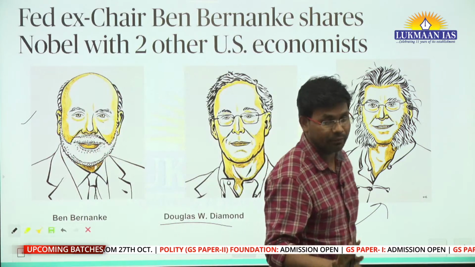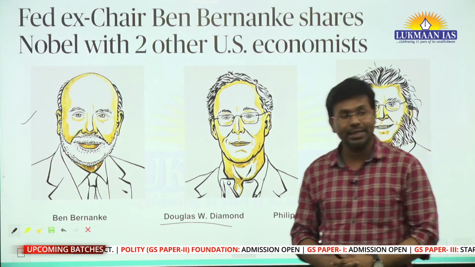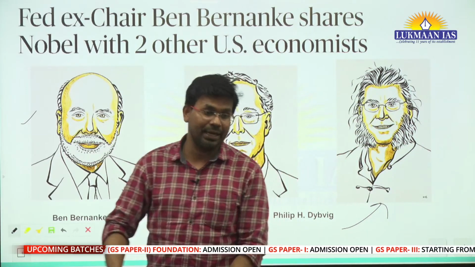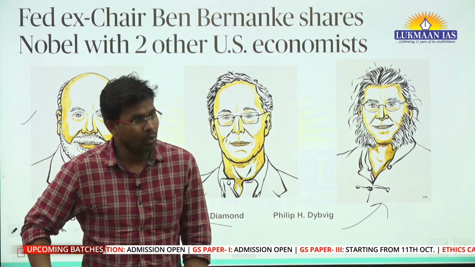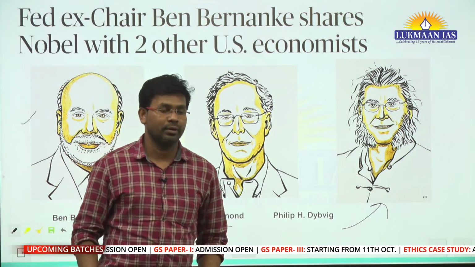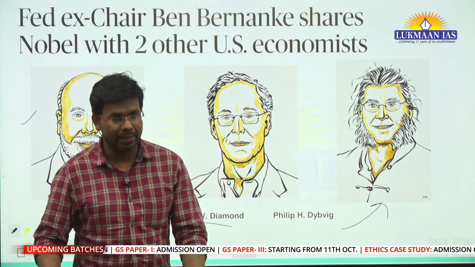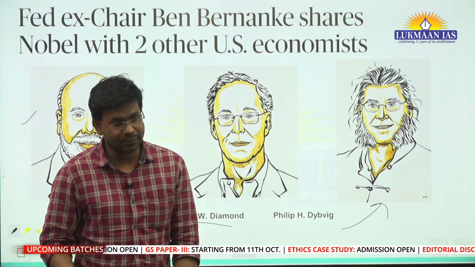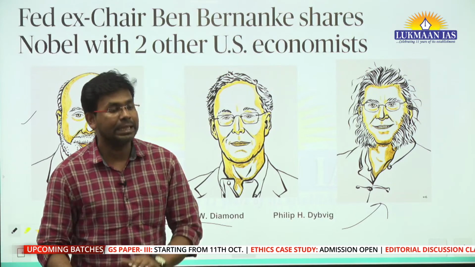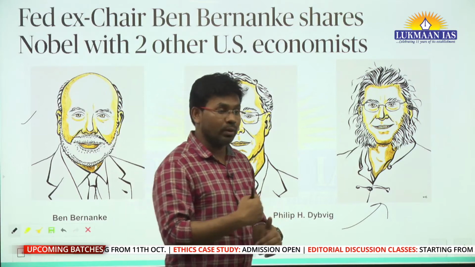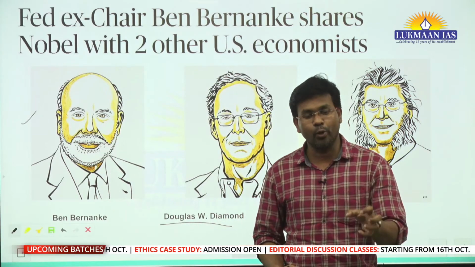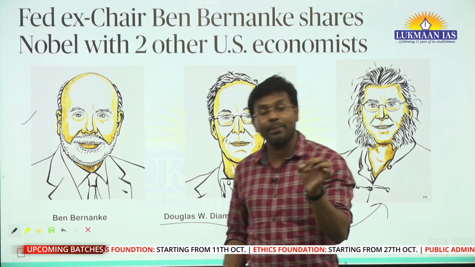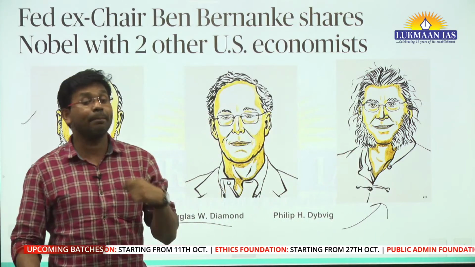You might know that in 2008 the global recession happened. Why did it happen? Because of the collapse of Lehman Brothers. Lehman Brothers was a non-banking financial company, NBFC, based in the US, and they were giving loans to people without proper documentation and without proper due diligence. Those loans are known as subprime, and that is known as the subprime crisis.